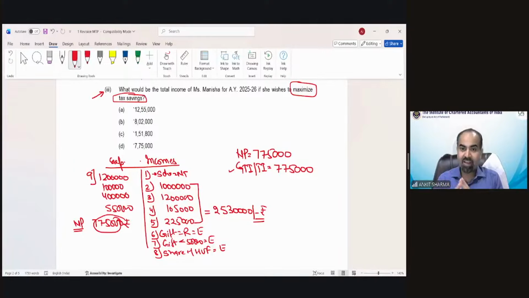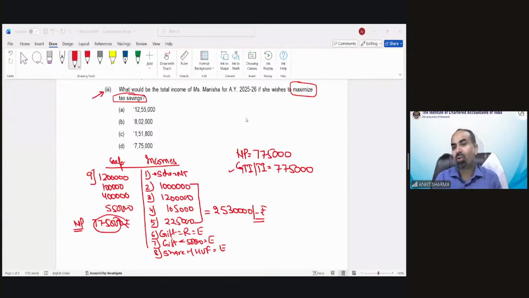There would be a possibility of calculation of profit in this case also, other than this 7,75,000. If the question had not said to calculate the total income to maximize tax saving, then the answer would be 7,75,000. But because the question asks you to calculate the income to maximize tax saving or minimize tax liability, one extra provision is going to be applicable in this case to calculate her total income. Can you guess one more way to calculate her total income in this situation?